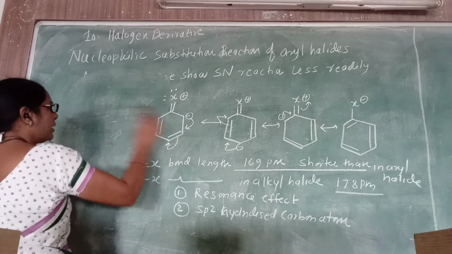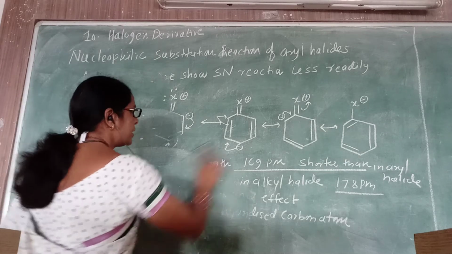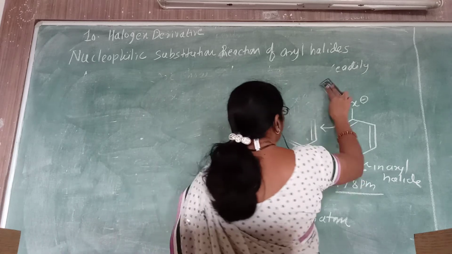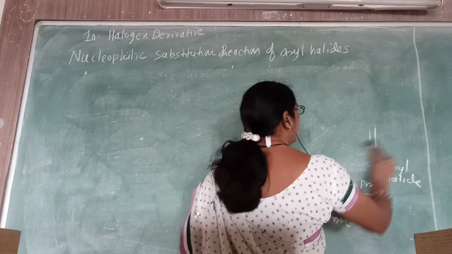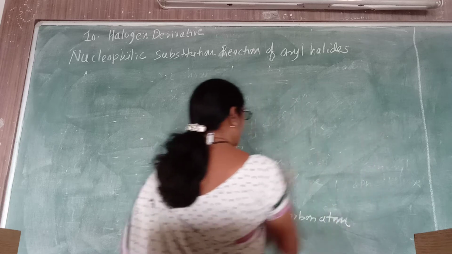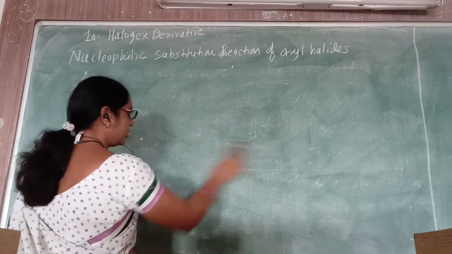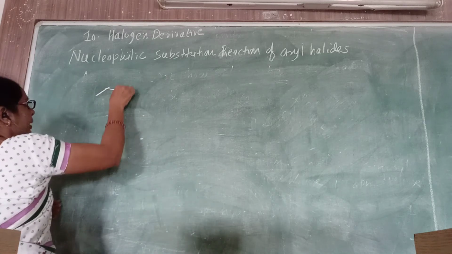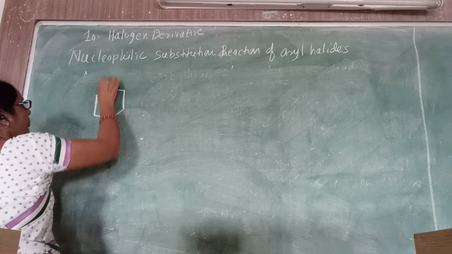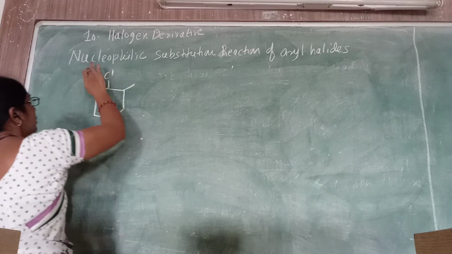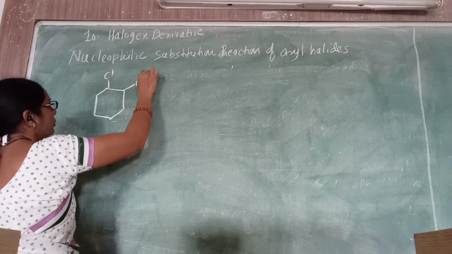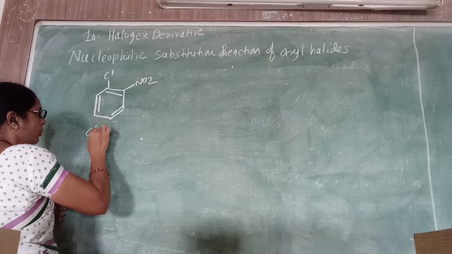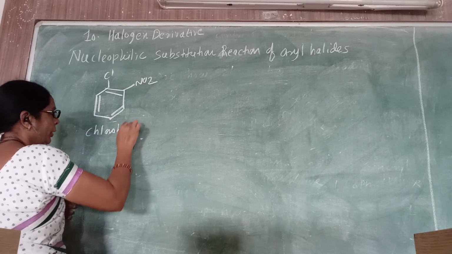But aryl halide can show SN reactions when an electron withdrawing group is located at the ortho and para positions. Let us consider the reaction. Suppose an electron withdrawing group NO2 is present at the ortho position of chlorobenzene.